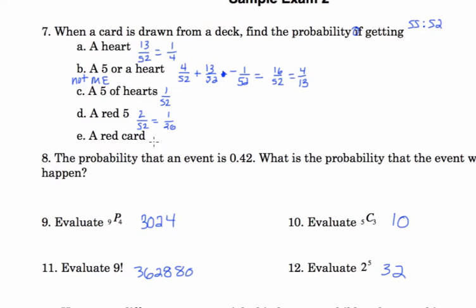A red card. Half the cards are red. Or you can count them up. There's 26 red cards out of a total of 52. Or you may just know that that reduces to 1/2. Half the cards are red.